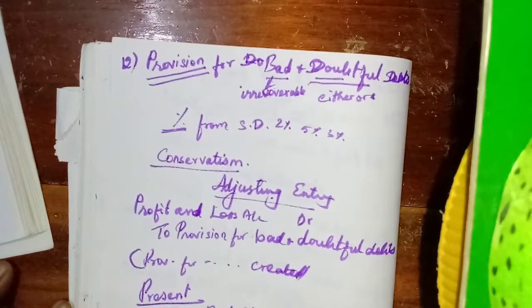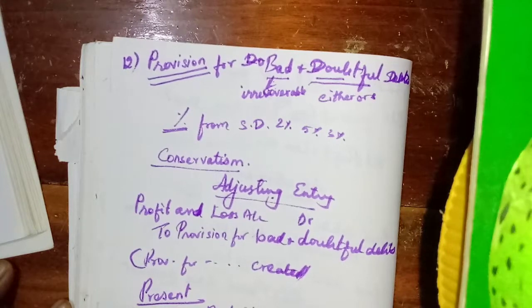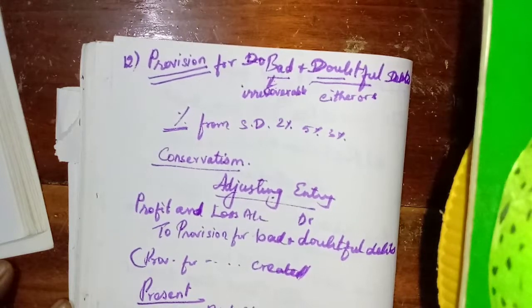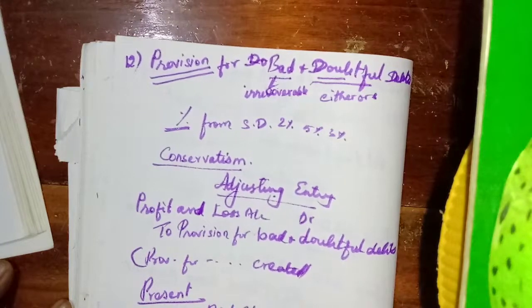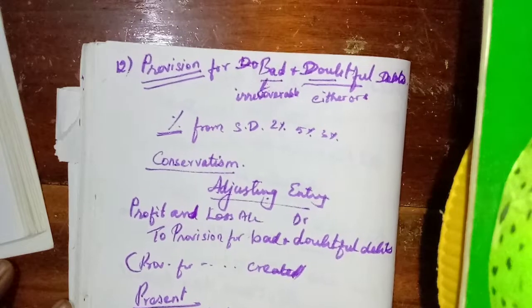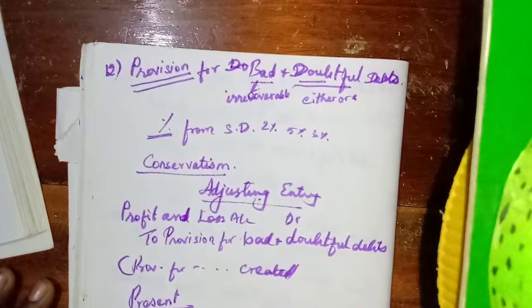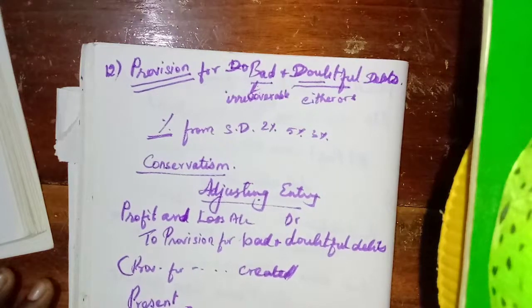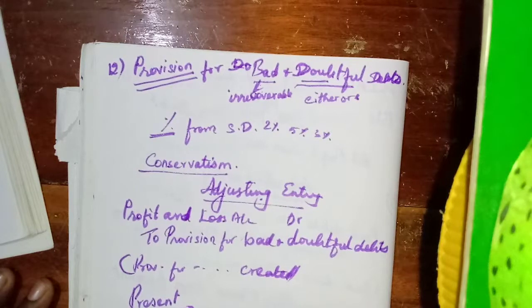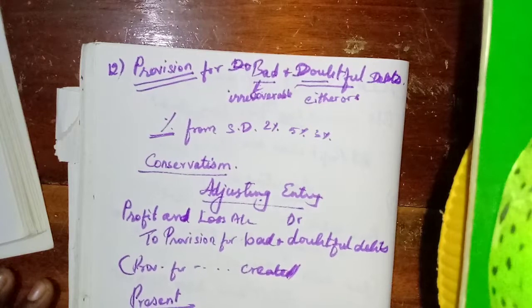Then in the balance sheet, on the asset side, under sundry debtors, first we will reduce the bad debts, any bad debts written off in the adjustment. Then the remaining amount will be there. From that amount we need to reduce the provision for bad and doubtful debts. Then the net amount will be written in the outer column.